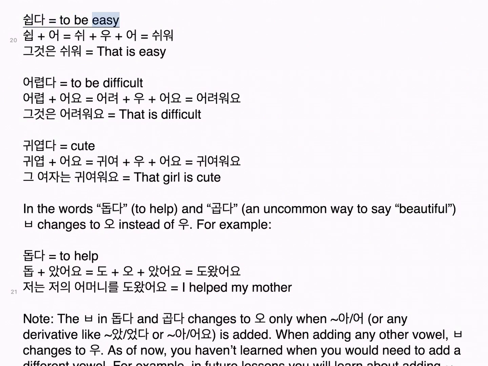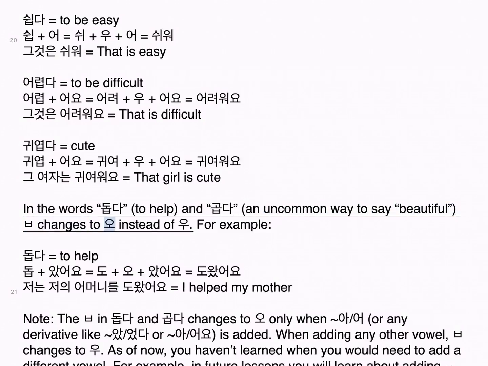For example, 쉽다, to be easy: 쉬 plus 어, 쉬 plus 우 plus 어, 쉬워, 그것은 쉬워, that is easy. 어렵다, to be difficult: 어려 plus 어요, 어려 plus 우 plus 어요, 어려워요, 그것은 어려워요, that is difficult. 귀엽다, cute: 귀엽 plus 어요, 귀엽 plus 우 plus 어요, 귀여워요, 그 여자는 귀여워요, that girl is cute.